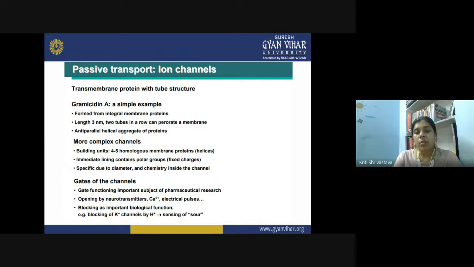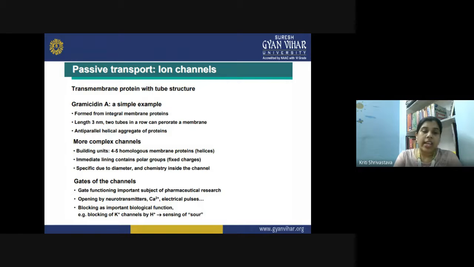We can have some more complex channels as well, and their building unit contains 4 to 5 homologous membrane proteins, known as helices, and the inner lining contains polar groups having fixed charges. So they are very specific, and that is due to their diameter and the chemistry inside the channel. They only allow the entry of certain ions, and restrict the entry of all other ions.